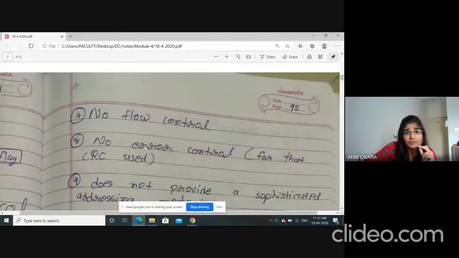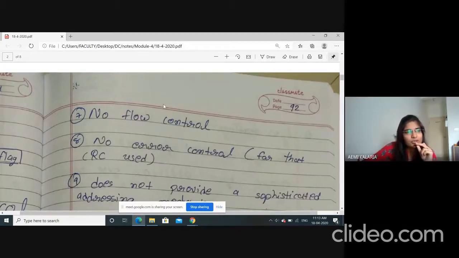Next functionality is no flow control. Means point-to-point protocol is not providing proper flow control. It is using other protocols or sub-protocols for flow control, but not proper flow control functionality itself. The main advantage of this protocol is that authentication is more powerful, plus so many other protocols are working under it. So for flow control and error control, they are dealing with other protocols. For error detection, they are using CRC.